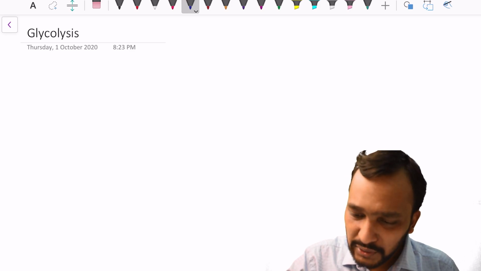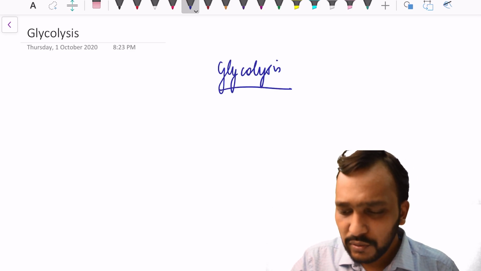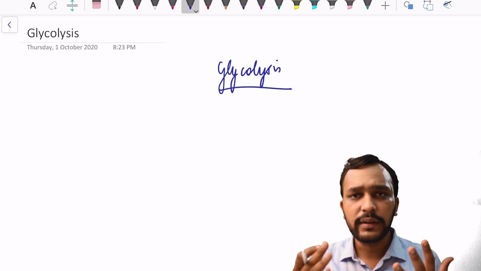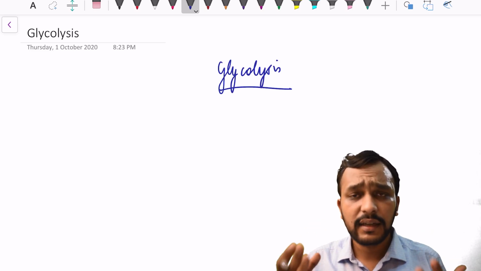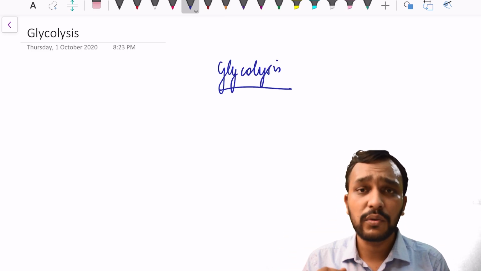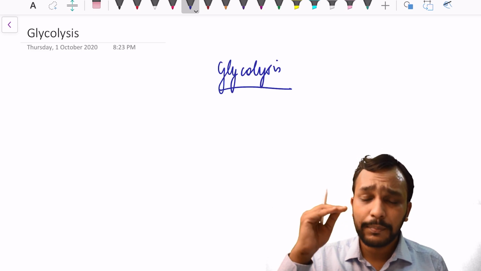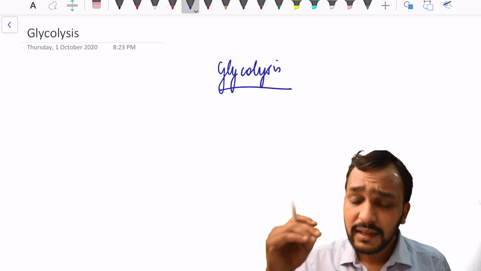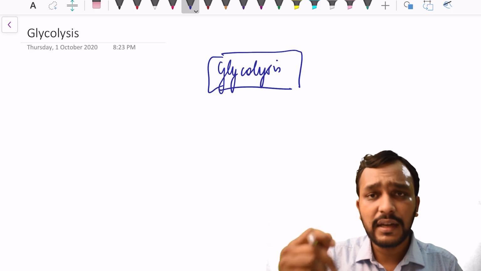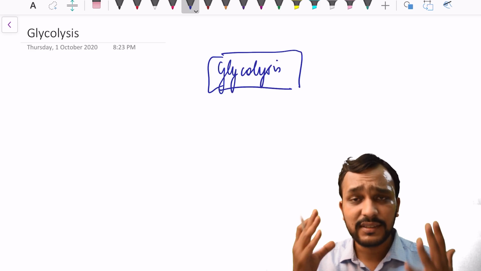What do you understand by glycolysis? As we know, we eat sugar to metabolize it into energy. We want energy from glucose. So where does this energy come from? It comes from its breakdown, its catabolic activity, and the first process that takes place in its catabolic activity is glycolysis. Glycolysis is the first pathway that glucose will undergo in order to provide our body, our cells, energy.